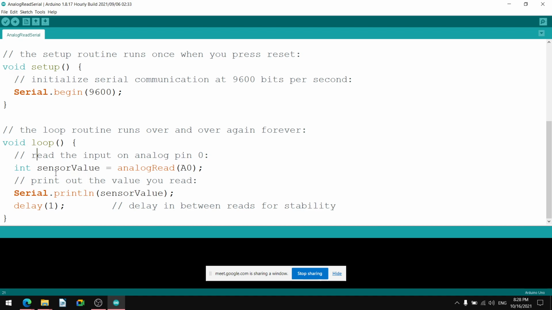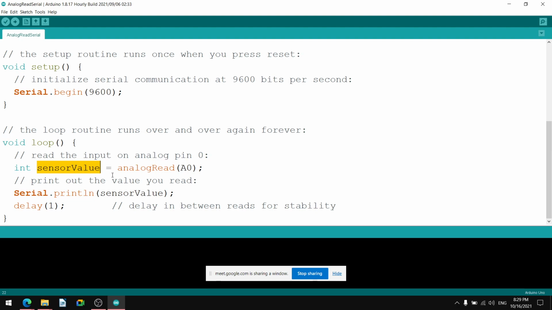Then int, this is the data type. Then sensorValue is the name we are giving to the variable, and it is not a standard keyword. It is the name given to the variable.